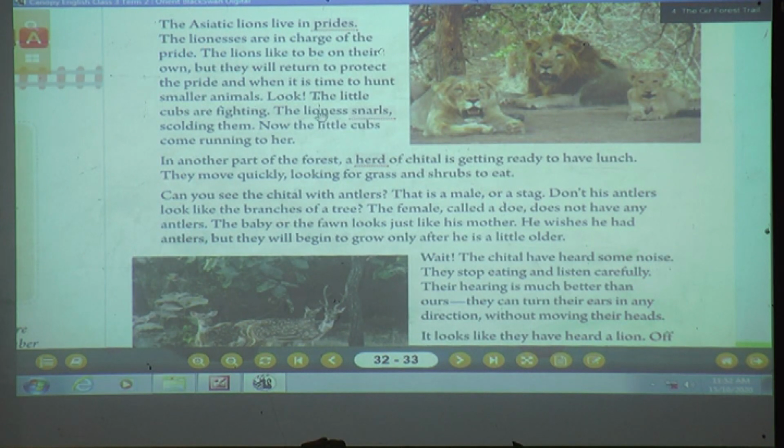The lioness means female lion, she snarls, she is scolding them. Now the little cubs come running to her. They were fighting, and the female lion, called the lioness, snarls, scolding in their language and telling them to come back. Now that is all about the lion.